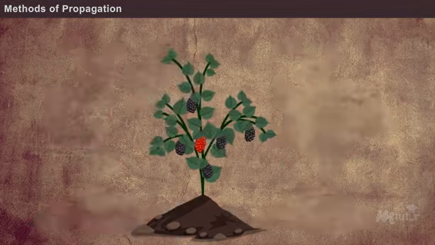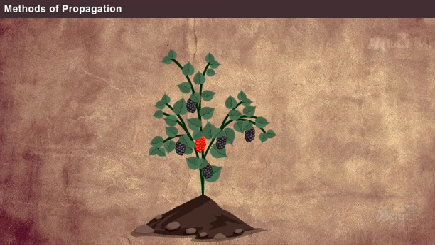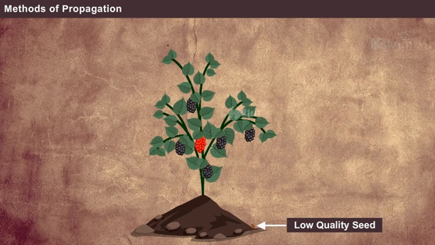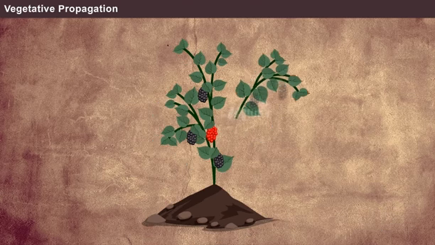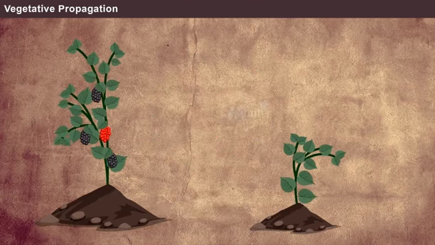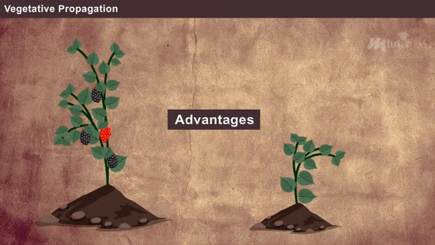The main disadvantage of seedling propagation is that the quality of the variety cannot be maintained as the mulberry is normally a wind-pollinated plant. Vegetative propagation is the more commonly preferred method of propagation in mulberry plants than the seedling propagation. The method is commonly preferred due to the following advantages.